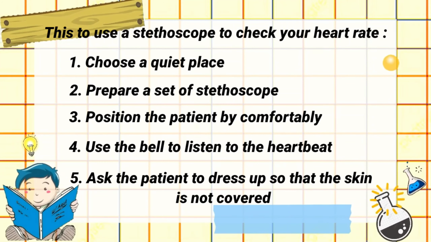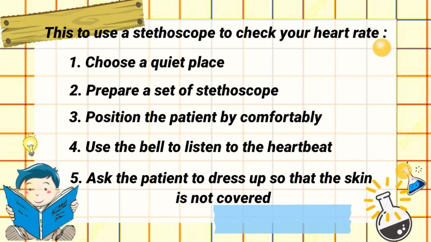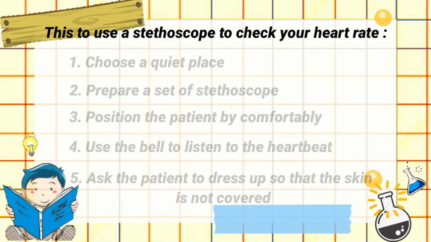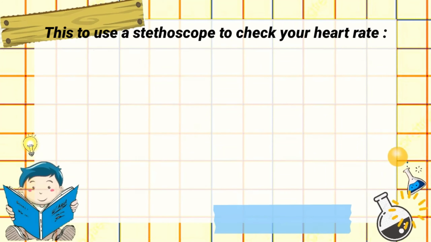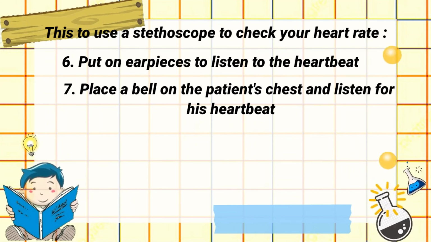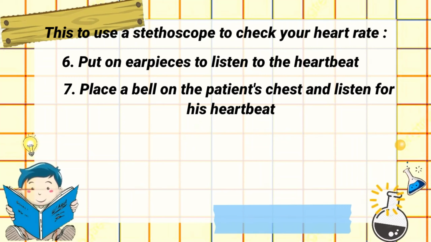3. Position the patient comfortably. 4. Use the bell to listen to the heartbeat. 5. Ask the patient to undress so that the skin is not covered. 6. Put on the earpieces to listen to the heartbeat. 7. Place the bell on the patient's chest and listen for the heartbeat.